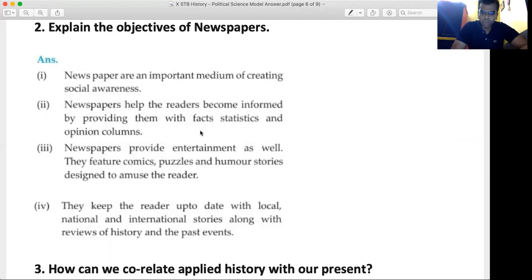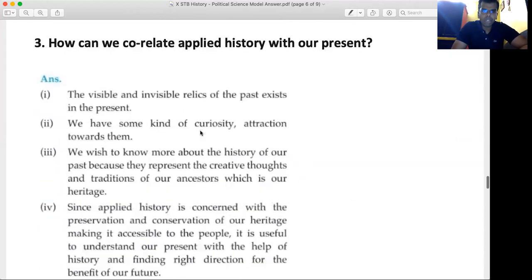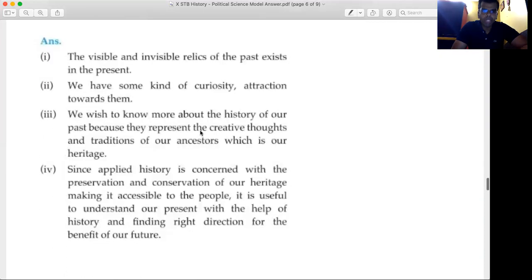Students, let's go towards the third brief, which is how can we correlate applied history with our present. Here too, there are 4 points. 1 mark is for each point. So for 4 points, you will get 4 marks.